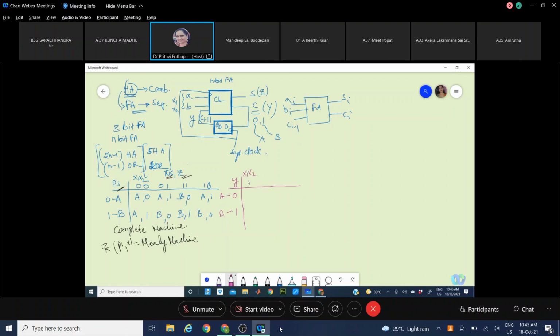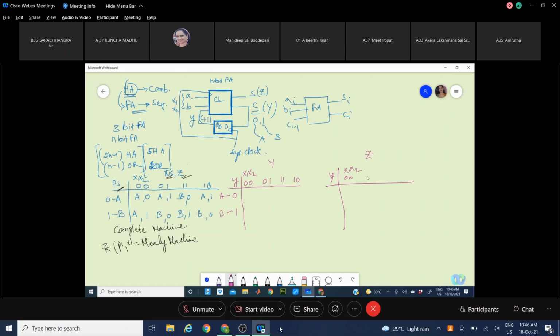Say X1, X2. Here, however many present state variables you have, that many next state variables come into play. So, only one, with Z as the output. Okay. So, here we try to split this into 2. At one step, I am doing two things, that is assigning the state variable and splitting. So if I take this as two tables, one for Y, another for Z, with X1 and X2,